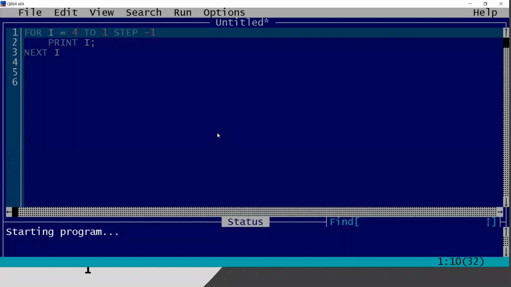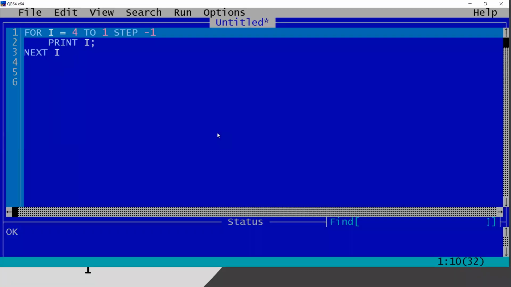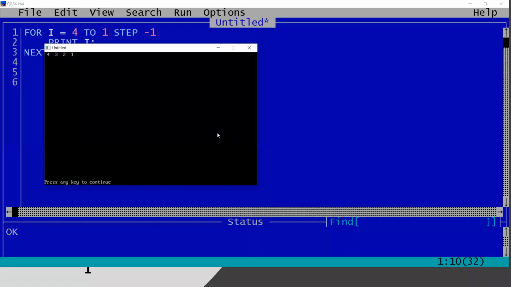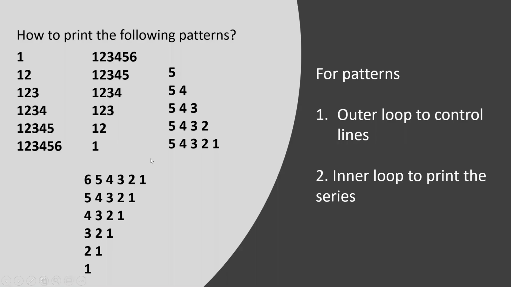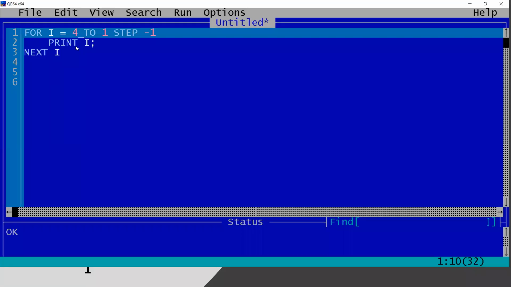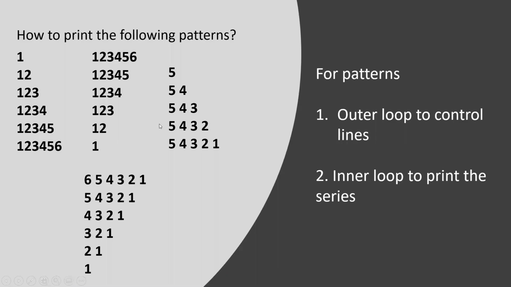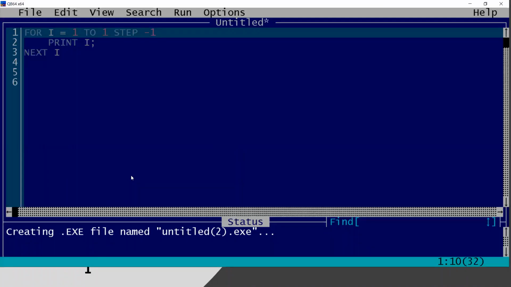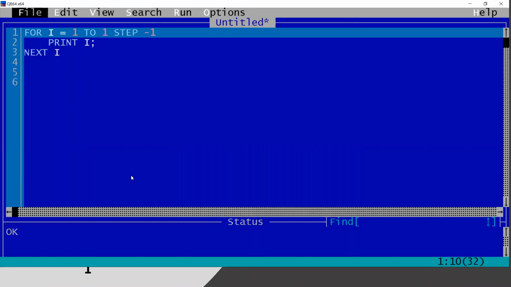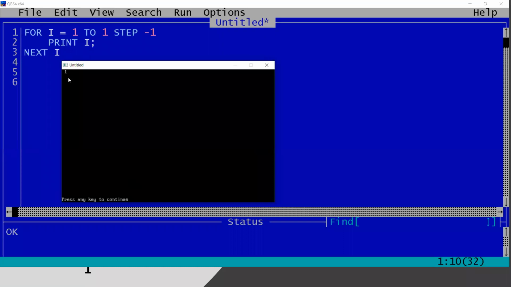If you still have any doubt or if you are good, then yeah, I will be relaxed. So yeah, 5, 4, 3, 2, 1. Accordingly, it will go till 1. Means that in the last line, it should be 1 to 1, right? So that it will print 1 at the last line. I think you are getting this idea now, how the values are changing. So yeah, it is only printing 1.